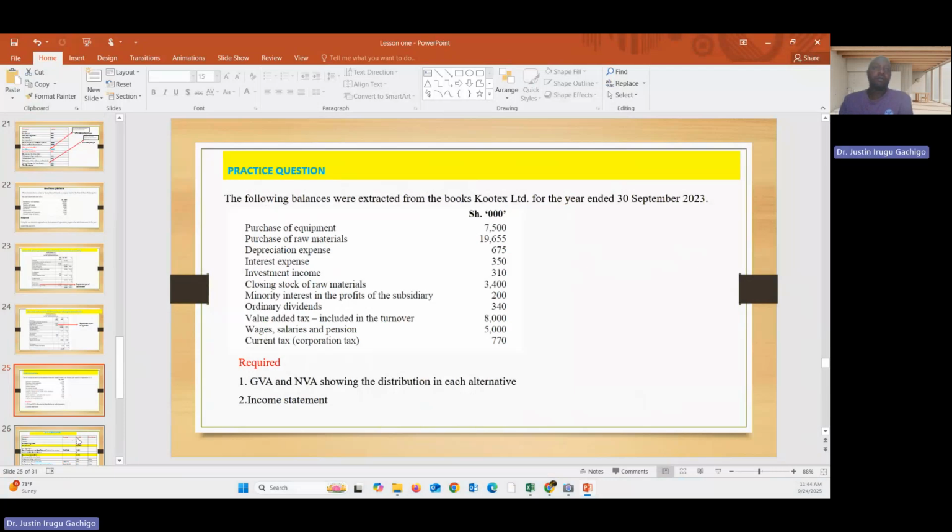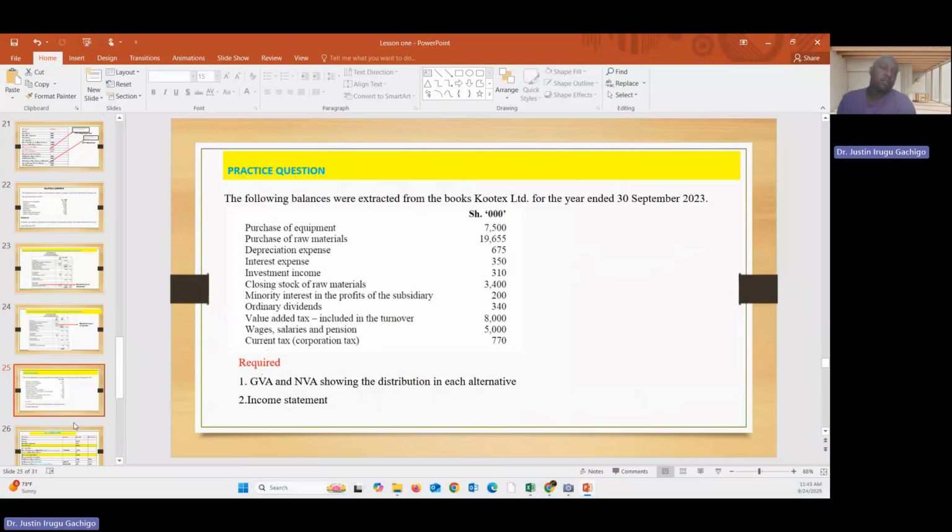A second question. The following balances were extracted from the books of Cortex Limited for the year ended 30th September 2023. Purchase of equipment, purchase of raw materials, depreciation, interest expense, investment income, closing stock of raw materials, minority interest in the profit, ordinary dividends, value-added tax, wages and salaries, and then corporate tax. So you are required, one, GVA and NVA showing the distribution in each alternative. The second one, you are required the income statement.